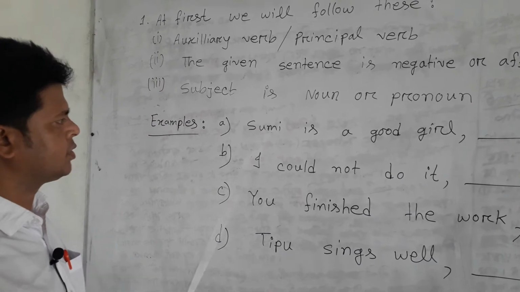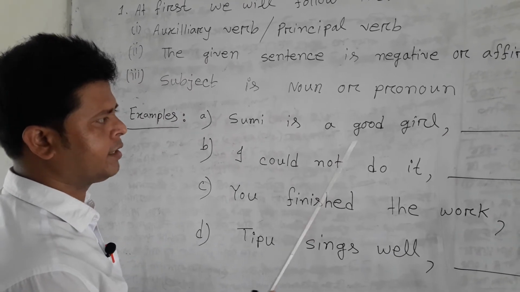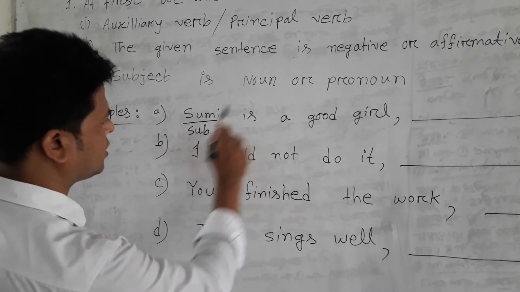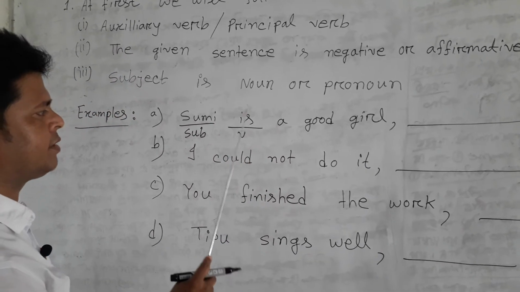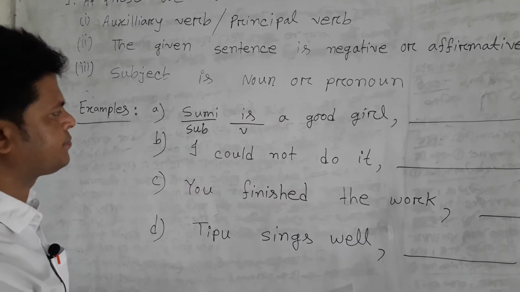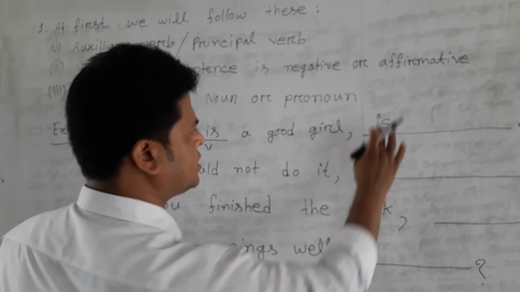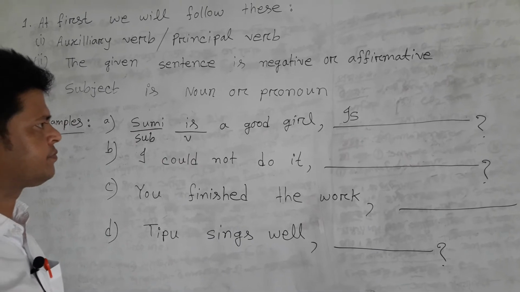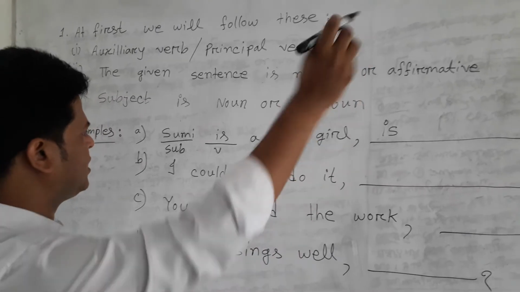Now, examples. A. Here, students, follow it. Shumi is a good girl. Here, Shumi is the subject. Here, is is the verb. Dear students, it is an auxiliary verb. We will follow whether the sentence has an auxiliary or principal verb. Auxiliary is, so we will use the auxiliary. Okay, is is an auxiliary verb.